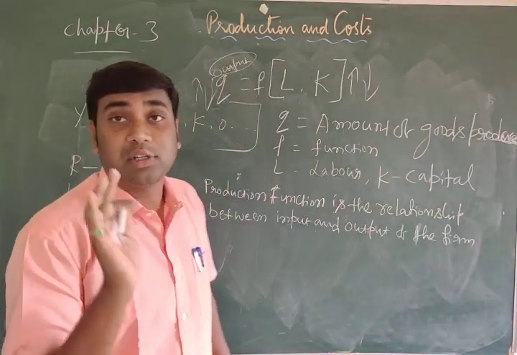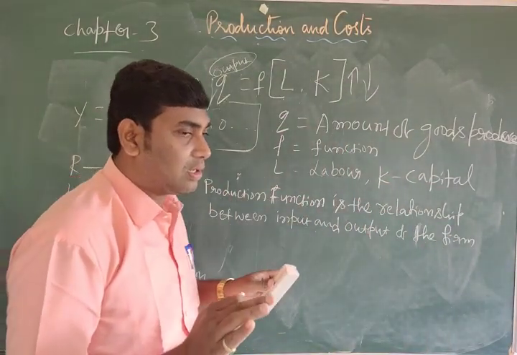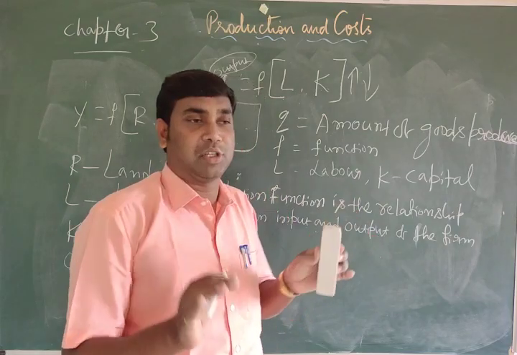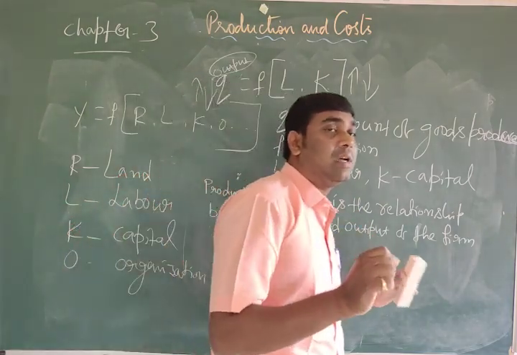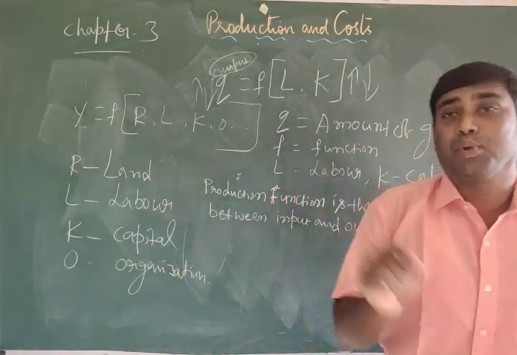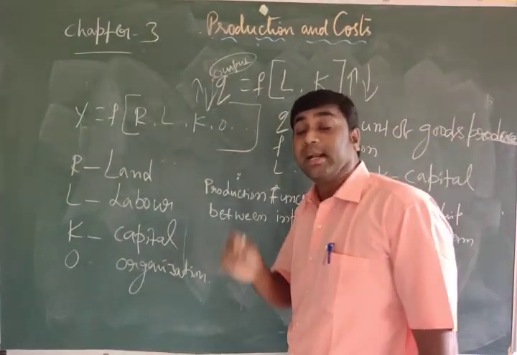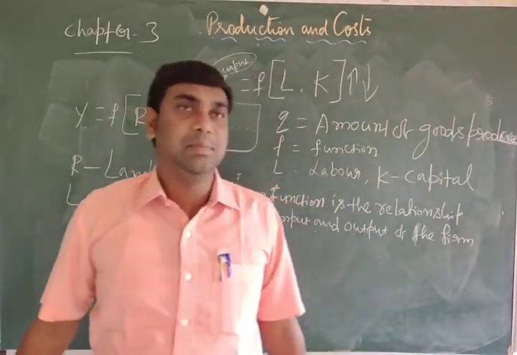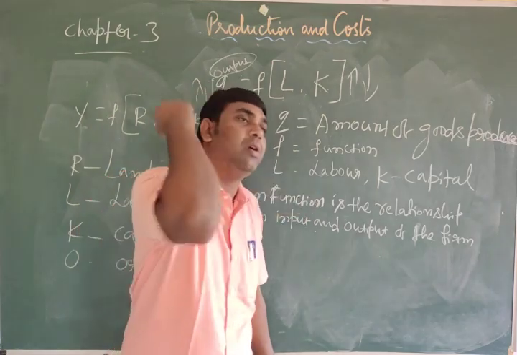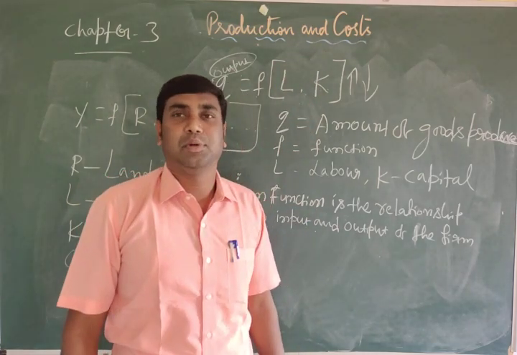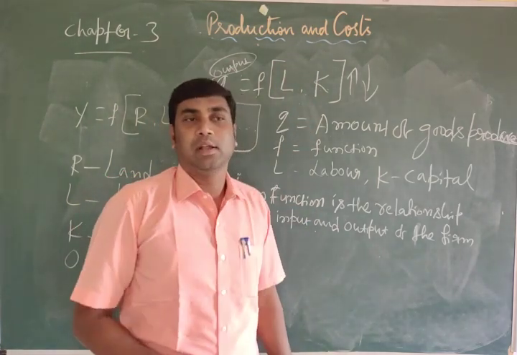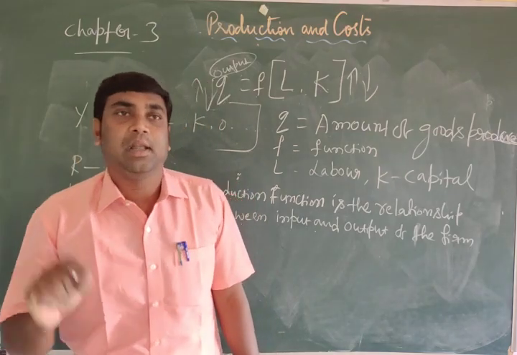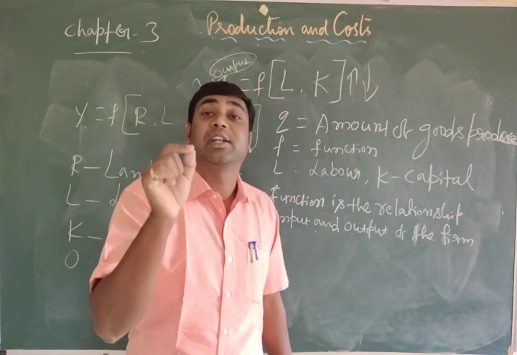The meaning of production is the process by which inputs are transformed into output, a simple transformation of input into output. Land, labor, capital and organization are considered the factors of production.